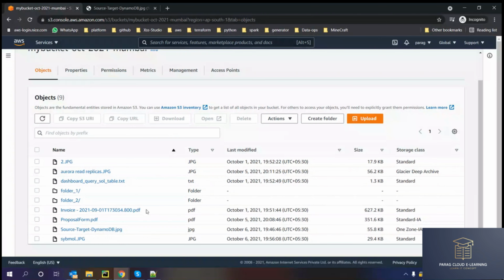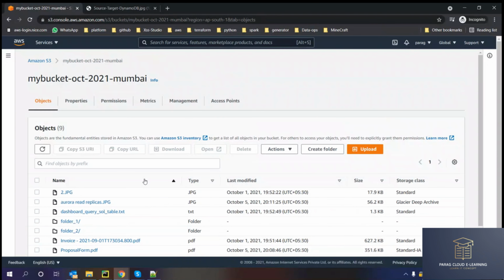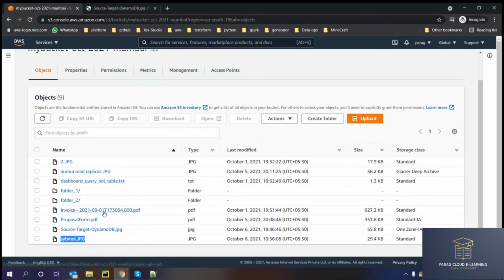So we can change the properties while uploading the file as well. While uploading the object in the S3 bucket, at that time also we can configure the settings.